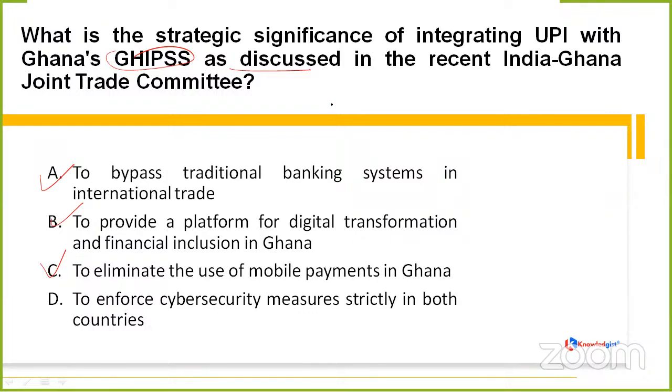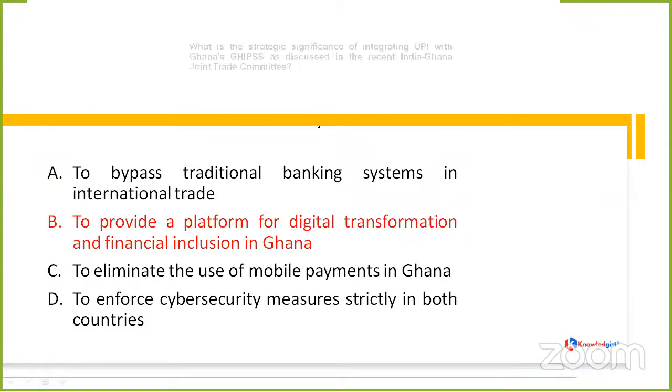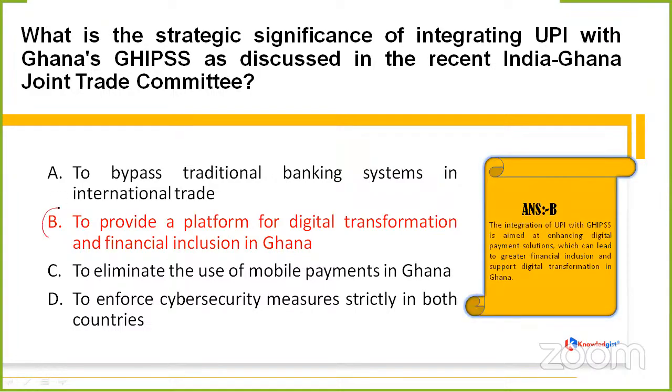Okay, if you have answered for this particular question, B, D, Venkatesh, Sandeep B, Ranjan B. Okay. So yes, this time, my friends, the correct option would be option B, which is to provide a platform for digital transformation and financial inclusion in Ghana. Clear? So yes, the strategic significance of integrating UPI with Ghana's GIFs, which is being discussed in the recent India-Ghana Joint Trade Committee, is simply to provide a platform for digital transformation and financial inclusion in Ghana.